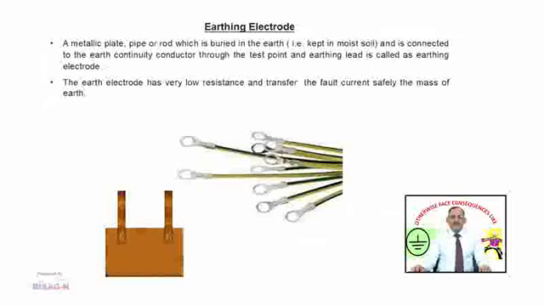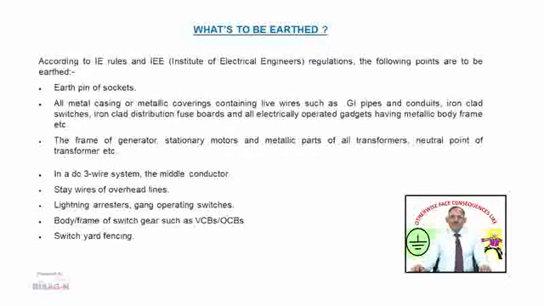The third component of earthing is the earthing electrode. An earthing electrode is a metallic plate or a pipe or a rod which is buried in the earth and is connected to the earth continuity conductor through the test point and earthing lead. The earth electrode has very low resistance and transfers fault current safely to the mass of earth. Next, we have to see what points are required to be earthed in the electrical system.